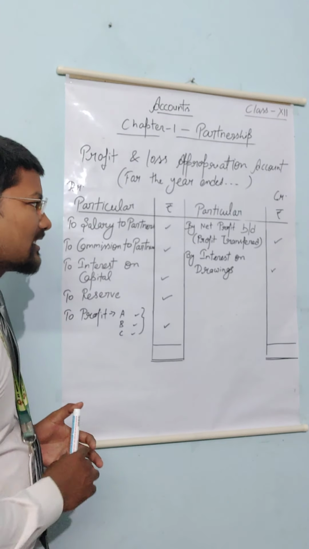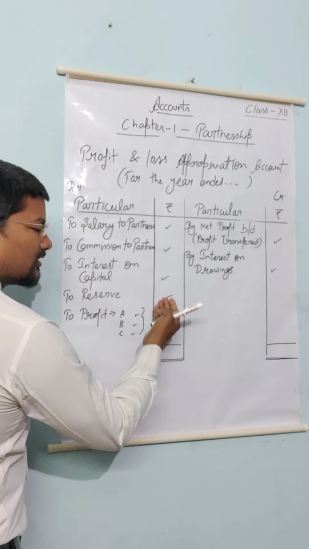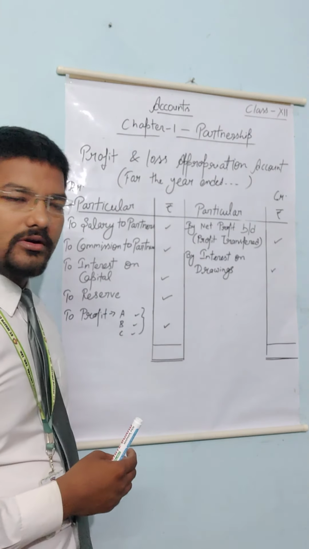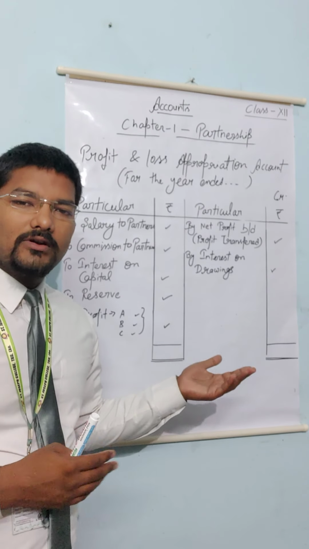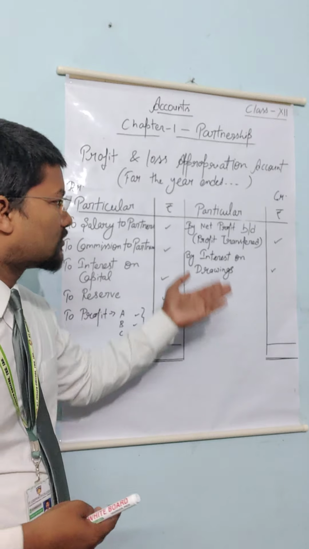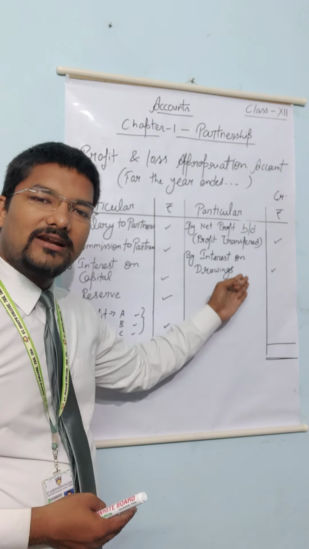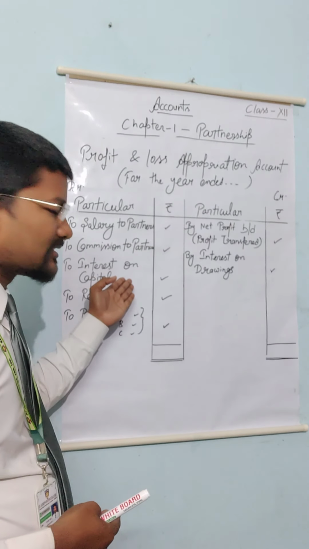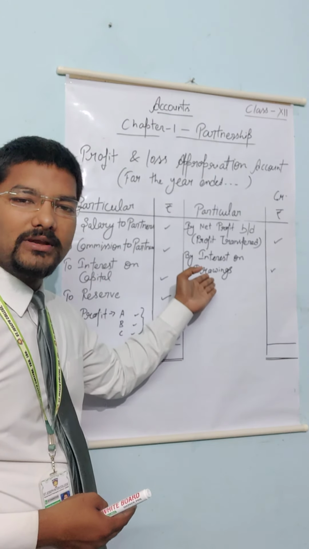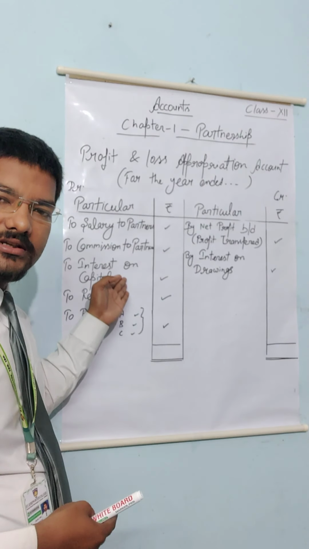After that we tally all the incomes and all the expenses. We make the total of both sides, and we always expect a profit. So we assume that the credit side, the income side, will be more than the expenditure side.